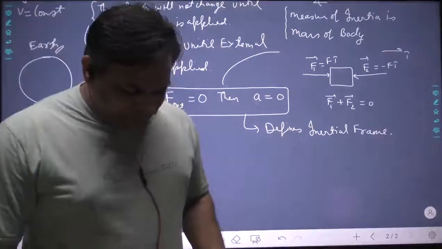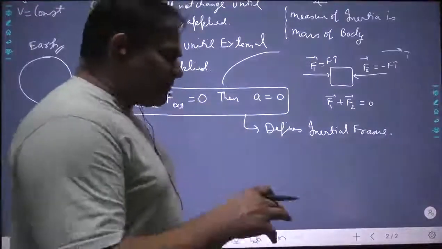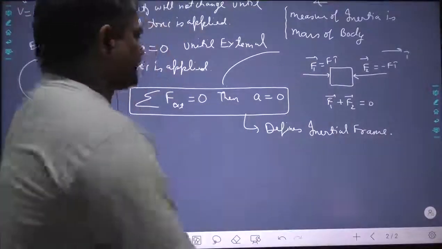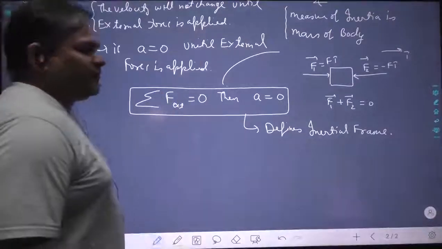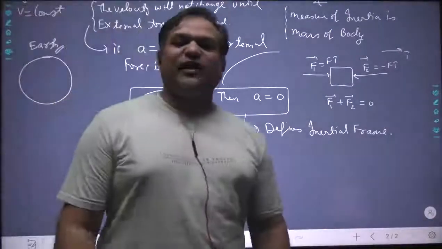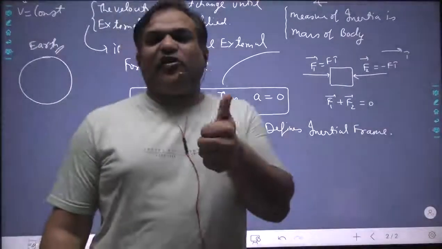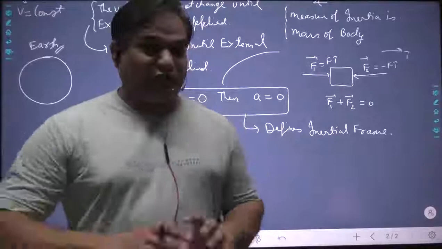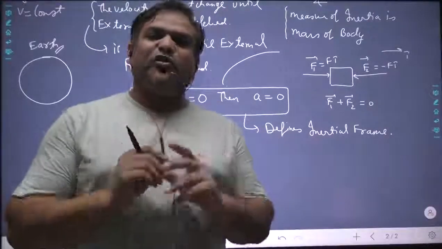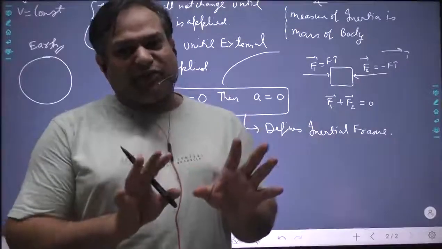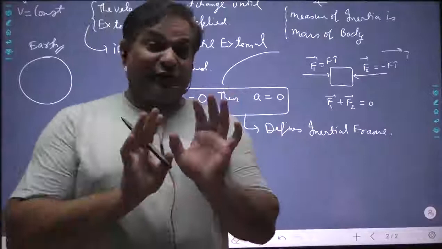Please listen to my each word very carefully. The mathematical definition of Newton's first law is this. In fact, this is Newton's first law: if the sum of net external forces is zero, F external is zero, then there will not be any acceleration. If no acceleration, the velocity remains constant. Velocity constant means the state of the body is not changing, the state of the body is constant.